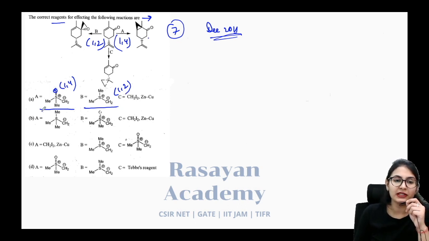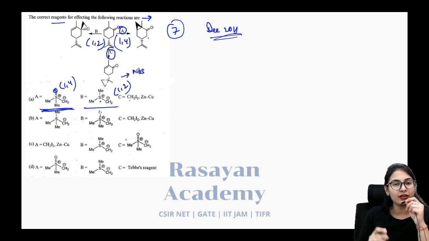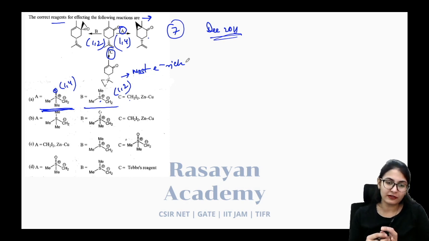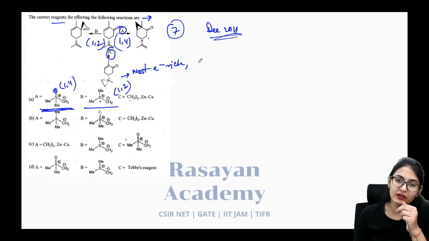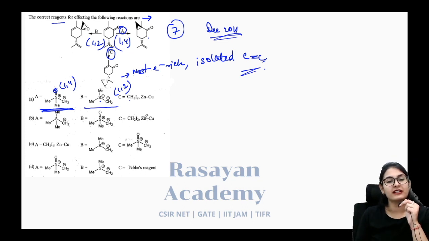Option A is going to be this. This is going to be A right over here, the sulfoxonium ylide. And B is going to be over here, 1,2 addition. What about C, guys? C is going to add to the most electron rich double bond, because alpha beta unsaturated systems are not electron rich. So this is going to be provided the most electron rich as well as the most isolated double bond. Yes, this is the most isolated, far away from the main system. That's why the reaction happens very clearly. This is going to be your product, option number A.